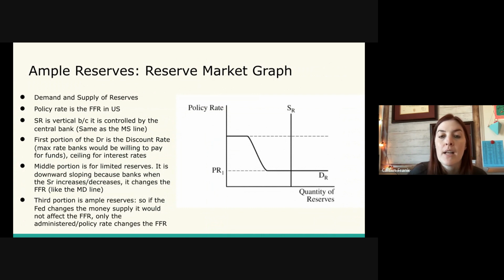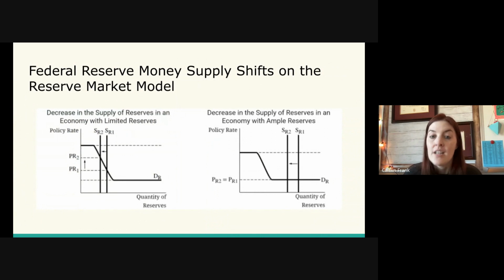So when we have our supply of reserves line on the ample reserves portion of the graph, what we notice is if we change the supply of reserves, nothing happens to the policy rate. Illustrating monetary policy doesn't work the same way that it did in limited reserves. We no longer can use open market operations as the primary tool to changing interest rates, because that doesn't change interest rates in ample reserves.